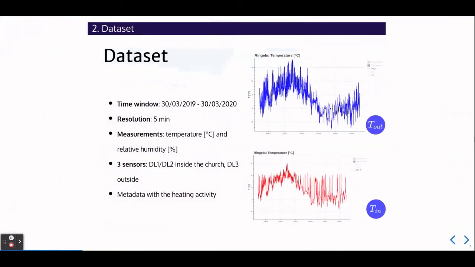The dataset covers 1 year, and it is made of temperature and relative humidity records taken every 5 minutes by 3 different sensors. The L1 and the L2 record the internal climate of the church, whereas the L3 is placed outside. We also have a metadata file which tells us when the heating was turned on and off.